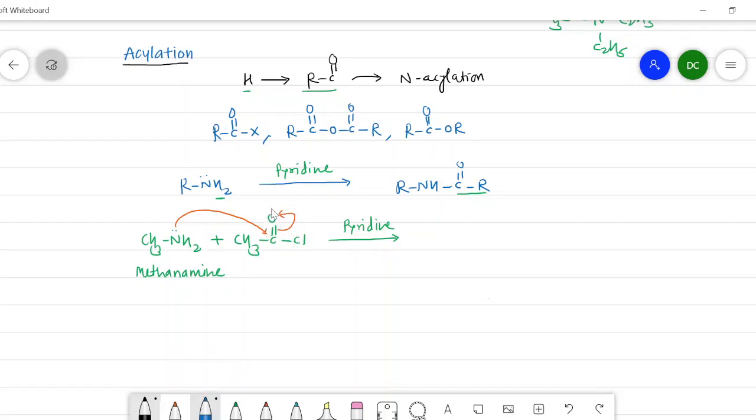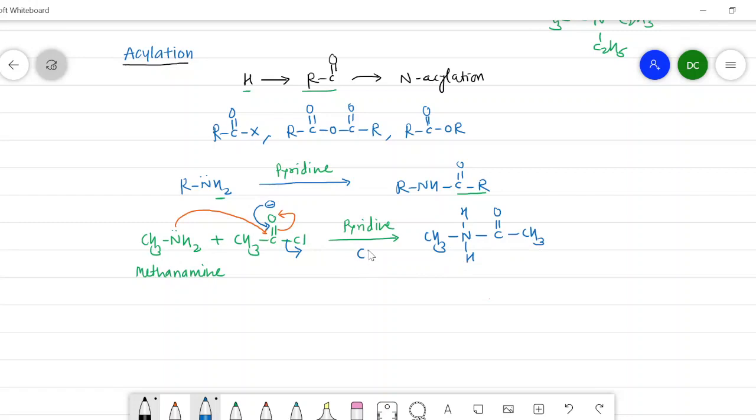And when the electrons are shifted here, there is a negative charge on the oxygen, but this oxygen shows back bonding where the electron from the negative charge shifts here, and there is again a formation of a double bond, so that Cl is removed and there is a breaking of the carbon Cl bond, and it will give a CH3, then a nitrogen which is attached to the two hydrogens, then here a CO group and here a CH3.